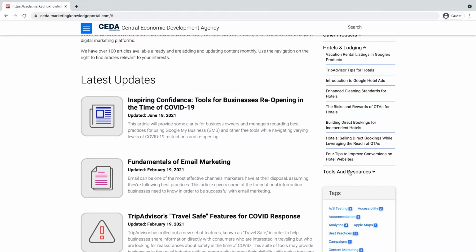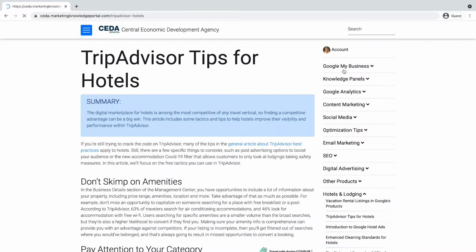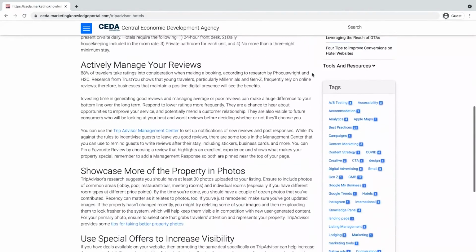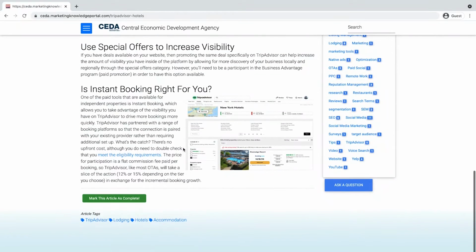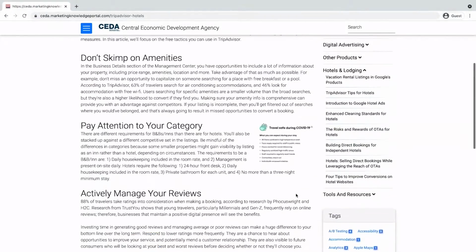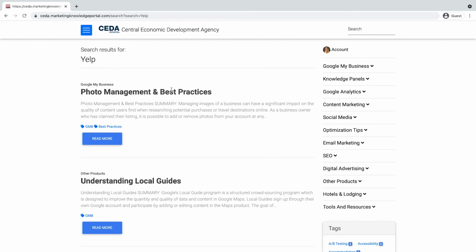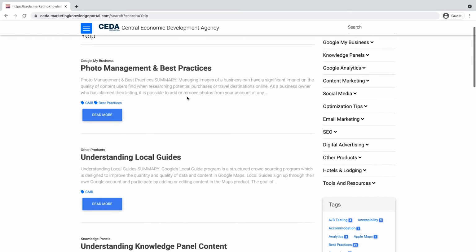Once you've read through an article, mark it as complete via the green button at the end of the page to start earning your education badges. If there's a specific topic or issue you have in mind, there's also a handy search feature at the top right of each page. So that's it for the Marketing Knowledge Portal.